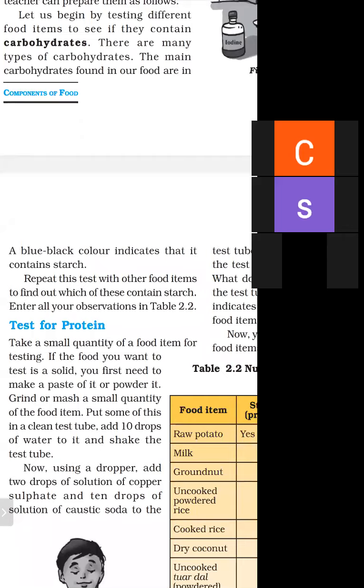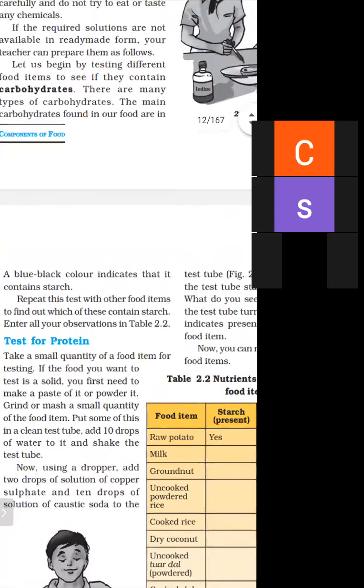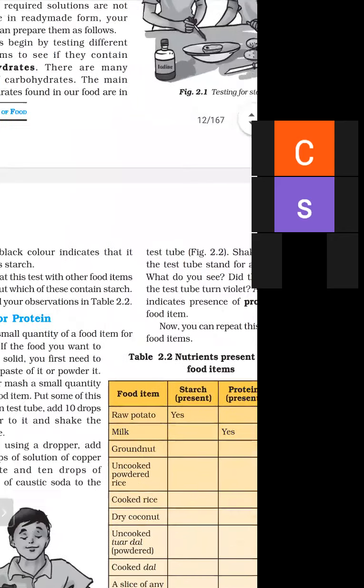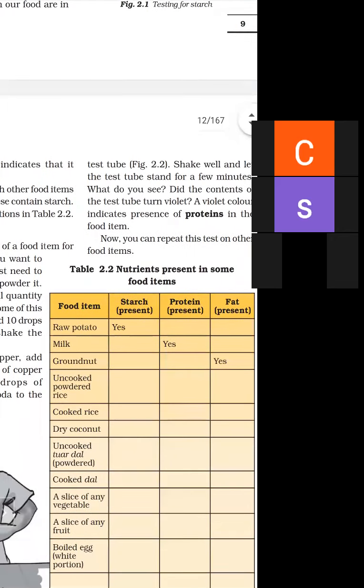Repeat this with a different food item to find out whether it contains starch or not. We can test for starch in any food item, like potato, and add this observation in activity table 2.2. Suppose raw potato contains starch. We can test for milk.